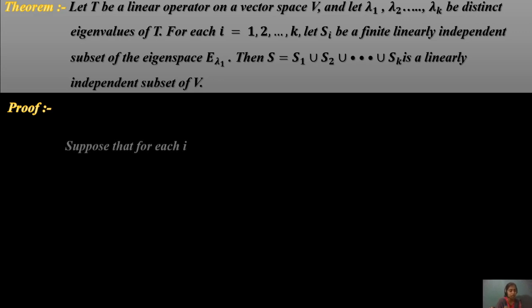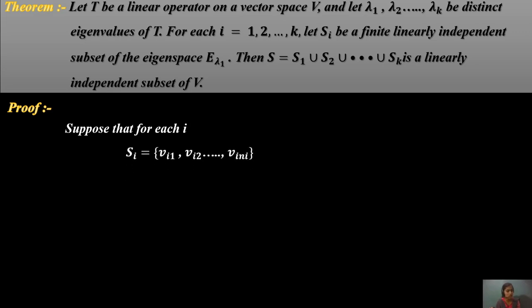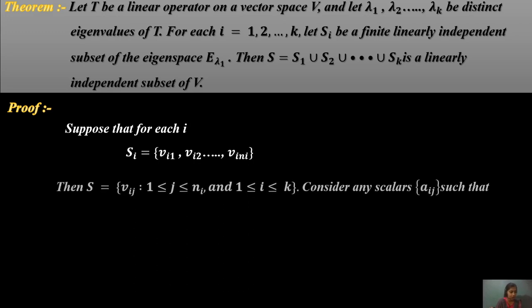Let us start the proof. T is a linear operator, and Si is a finite linearly independent subset of the eigenspace E lambda i. Suppose that for each i, Si equals {vi1, vi2, ..., vi ni} is a subset of E lambda i.